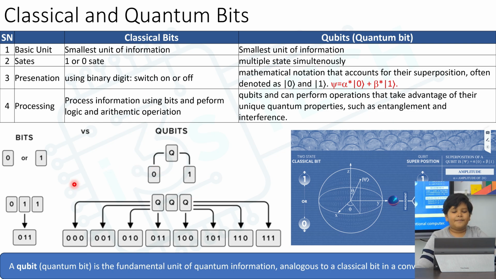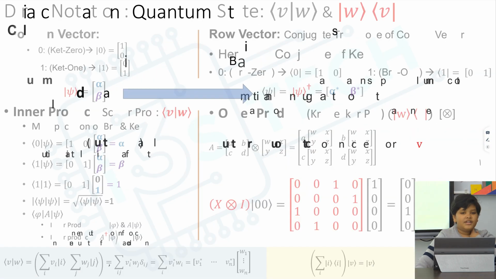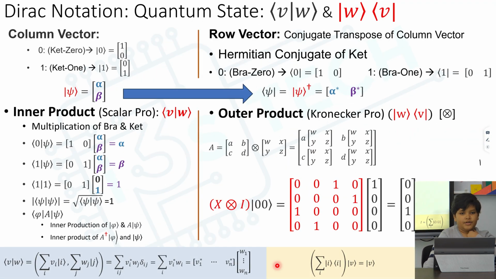You can see that a bit can be 1 or 0, so 0, 1, 1 is just 0, 1, 1. But a qubit is in a state where it can be 0 and 1, so it could have all of these states in one superposition. So it can store way more information.